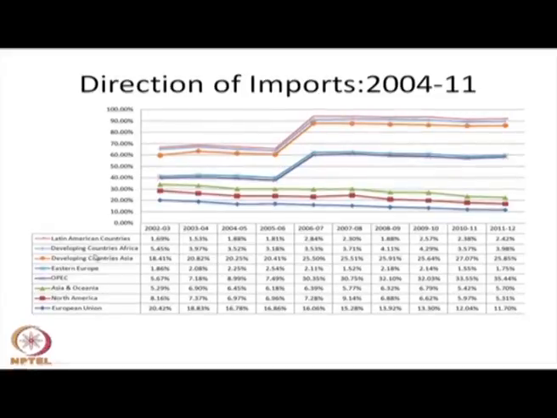After that, developing Asia also constitutes nearly 4 to 5% of our import basket. On the Eastern European side, their trade share is declining. However, developing Africa also constitutes nearly 5% of our import basket. The significant part of imports is coming from the OPEC side, and petroleum imports are 30 to 35% of our import basket, constituted by OPEC countries.